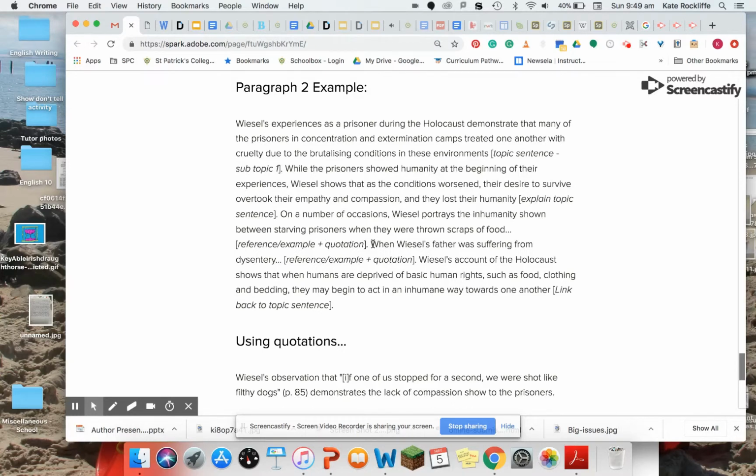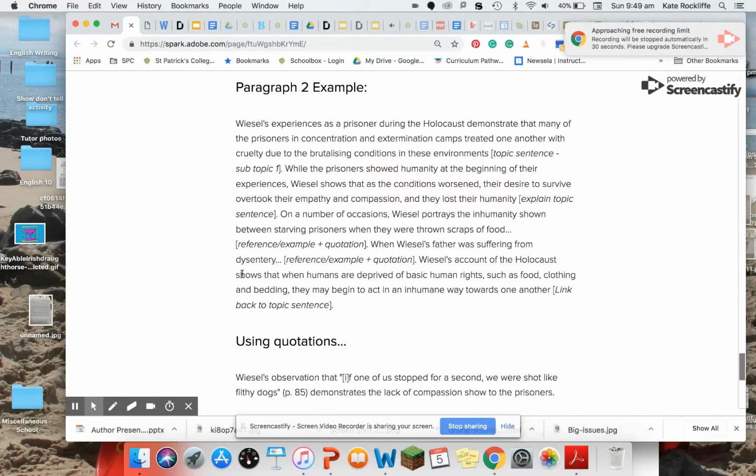Then my second example, when Wiesel's father was suffering from dysentery, and that's towards the end of the text, where the other prisoners would bash him, even though he was desperately ill, and steal his food and his clothing. And again, use a quotation.